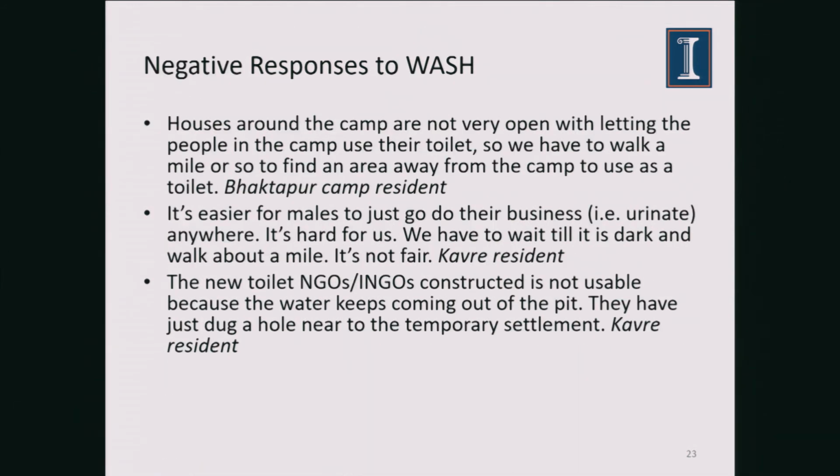As expected, there were a bunch of negative responses to WASH, mostly about toilets. Houses around the camps are not very open to letting the people in the camp use their toilets. We surveyed in different places, so we got different responses from different areas. We saw that a lot.